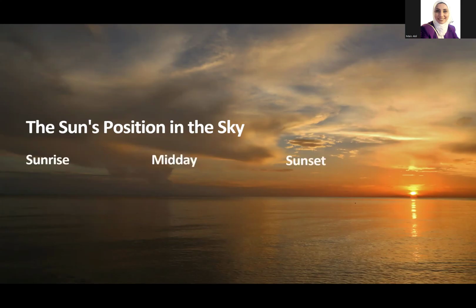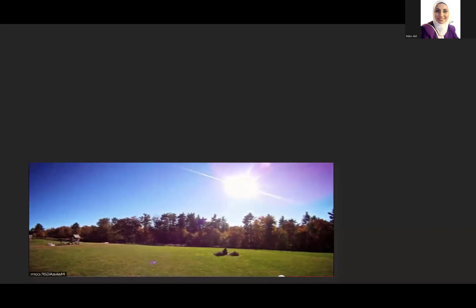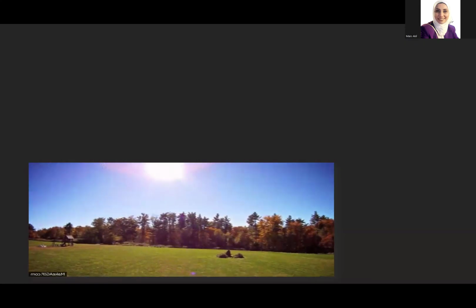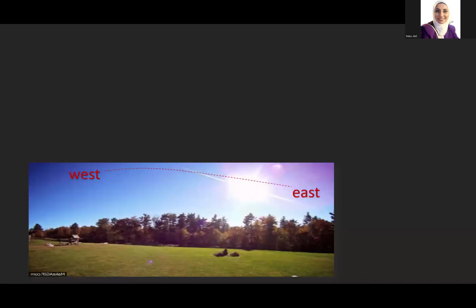So we have sunrise, midday, sunset. During the sunrise, the sun rises in the east. In the midday, the sun is high in the middle of the sky. At sunset, the sun sets in the west. So as you see, the sun seems to change its position in the sky. As you see here, it is moving from east to west. So the sun is moving across the sky from east to west.